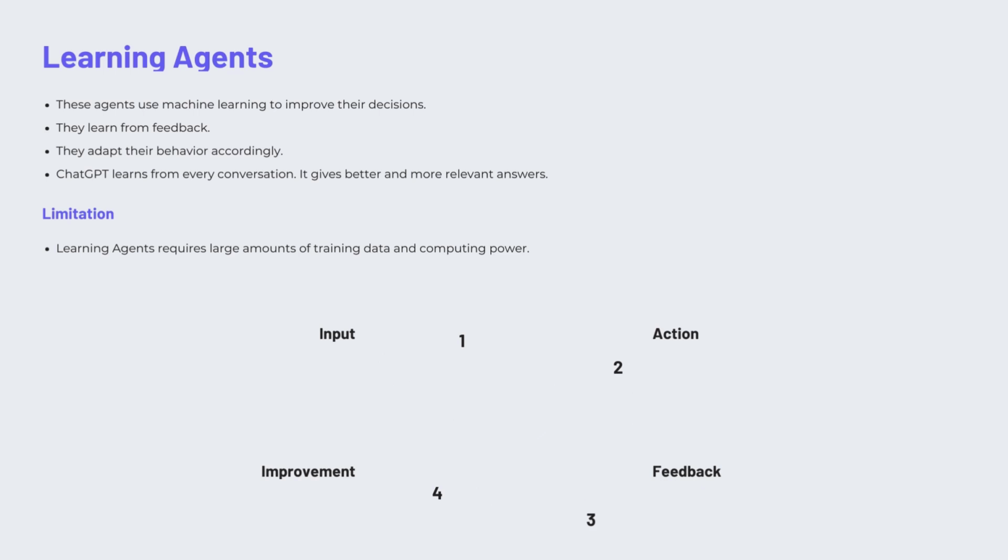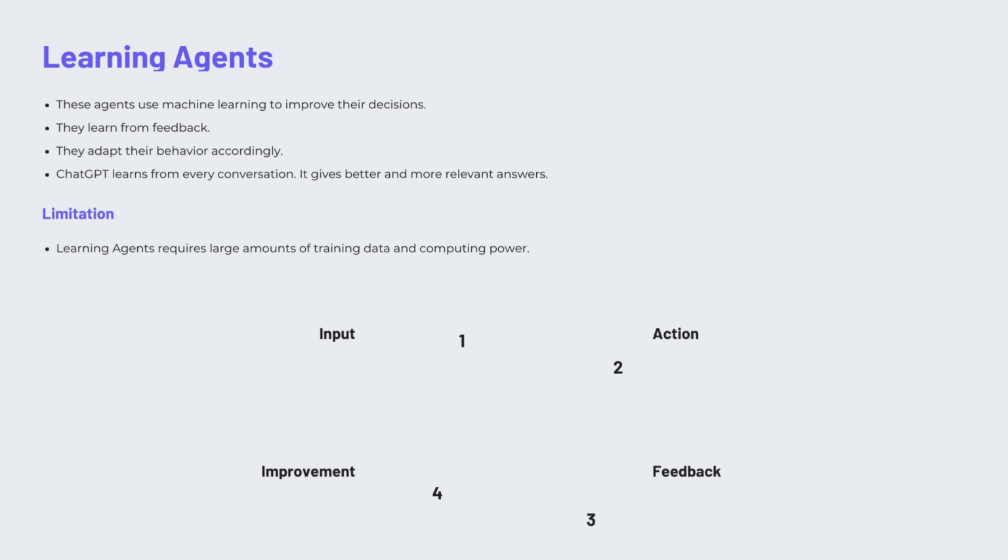However, as we discussed earlier, most of the AI agents take decisions based on some criteria, but here learning agents apply learning while taking decisions. So that's why intelligence comes in. ChatGPT is a perfect example. It learns from every conversation it has, allowing it to give better and more relevant answers. And importantly, it solves all the limitations we discussed earlier.